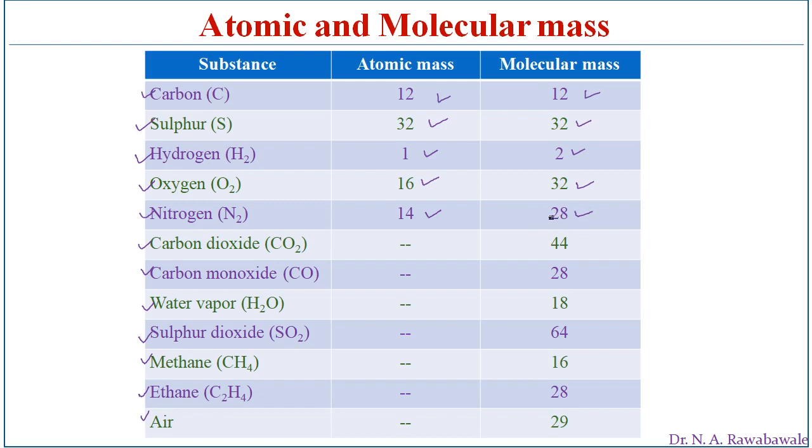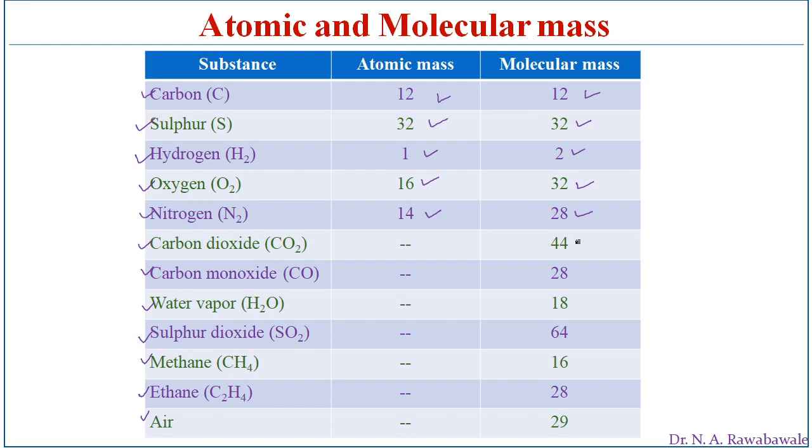So this data will be very much useful at the time of formation of chemical equations or reactions or combustion equations, from which we find out the analysis of combustion of fuel and the products of combustion which we obtain.